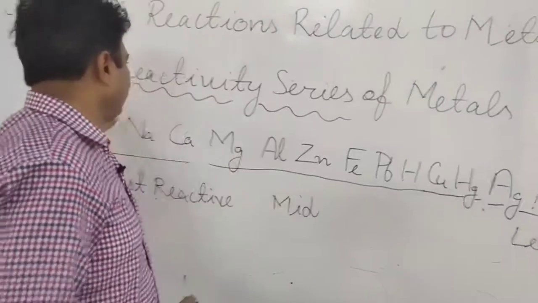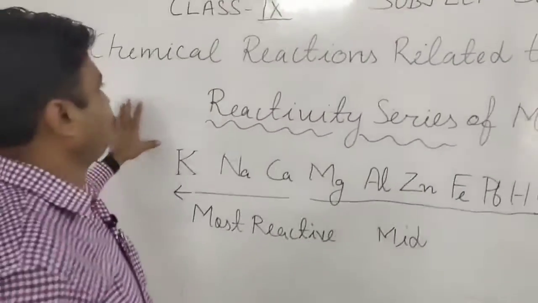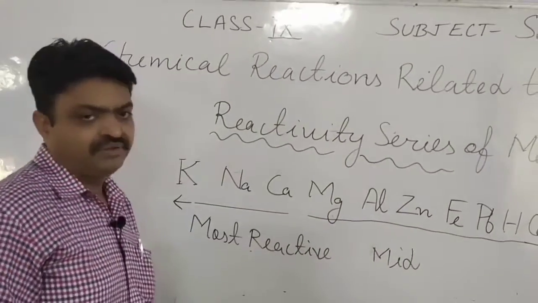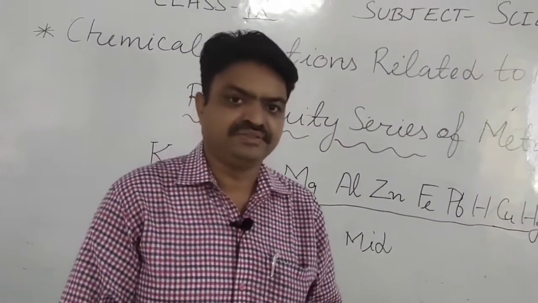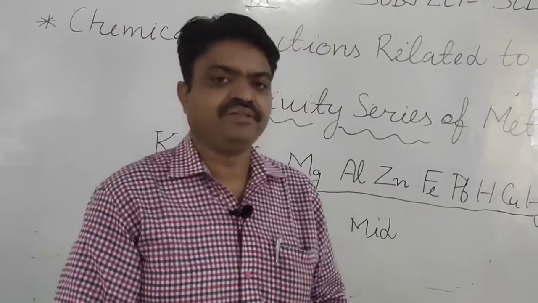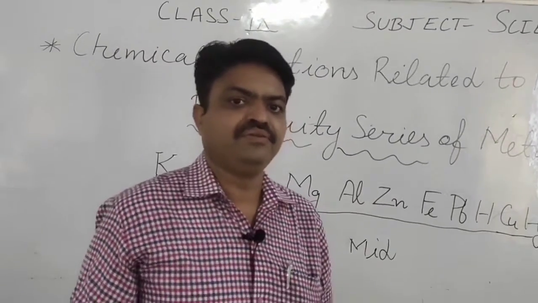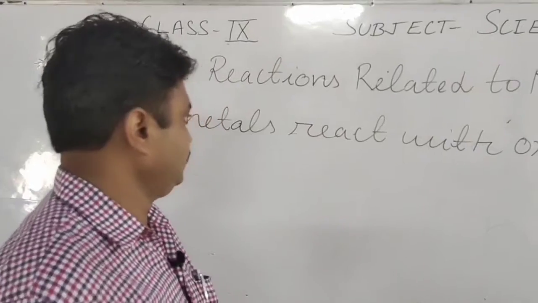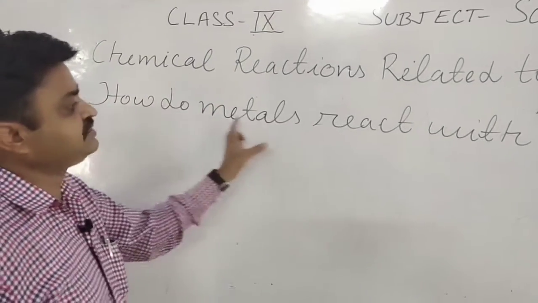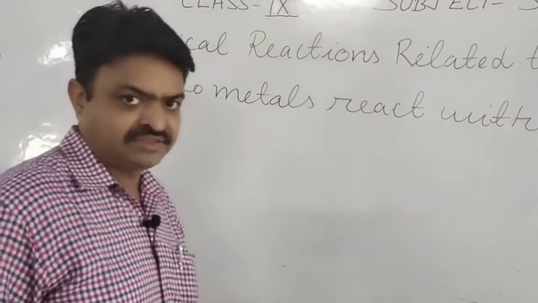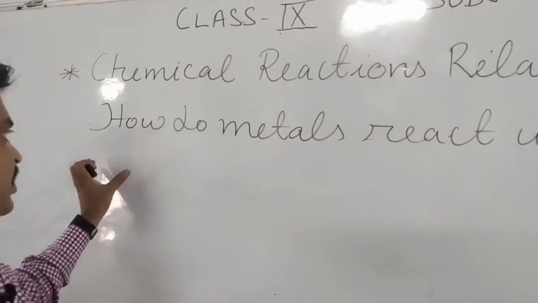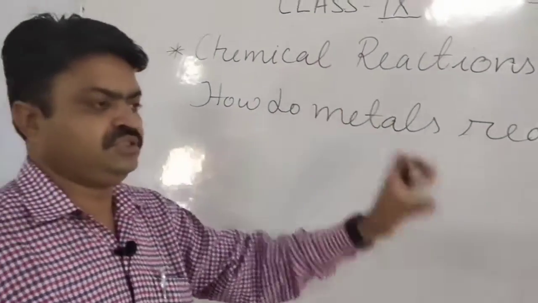Now we come to the chemical properties or the chemical reactions of metals, and the first reaction that we will discuss is the reaction of metals with oxygen, student. Yes, student, how do metals react with oxygen? This is one concept that is given in your NCERT book. So it is the reaction of metal with oxygen.